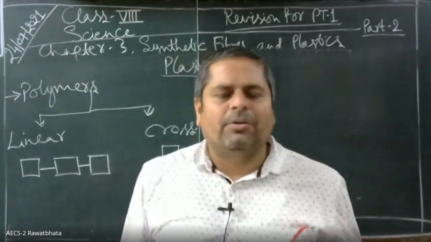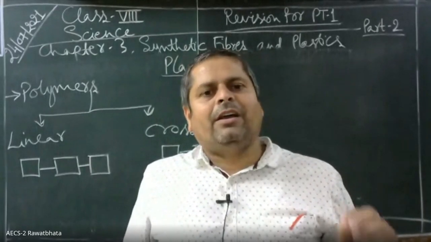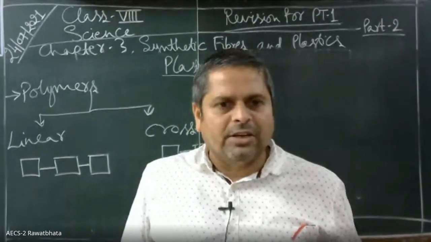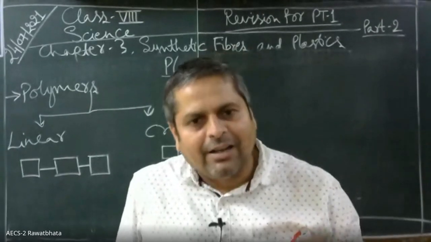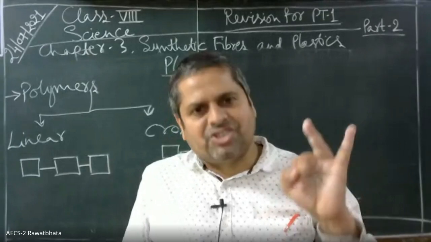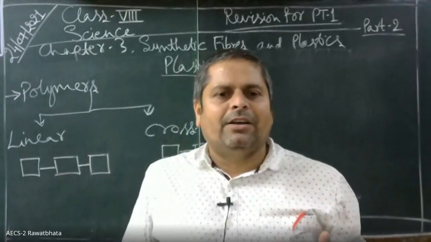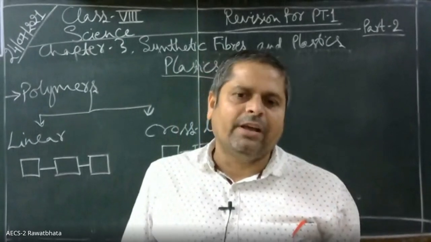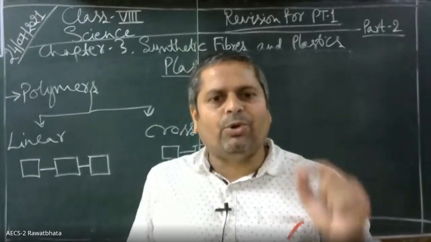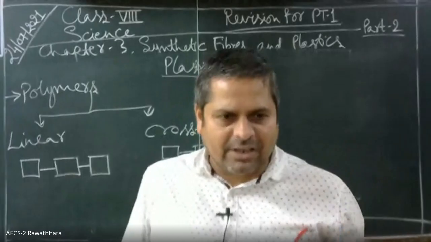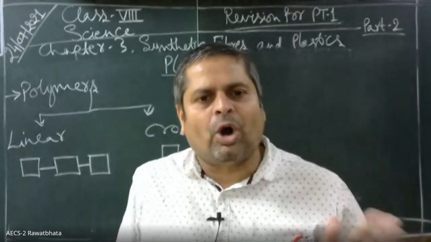Nowadays, plastics are being used widely in every area because the plastics have many useful properties, like they are lighter, they are cheaper, they are more durable, they are easily available, and they can be used to store food items also, because food items do not react with them.